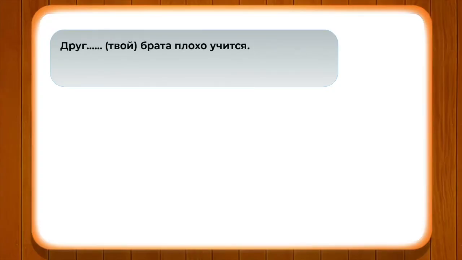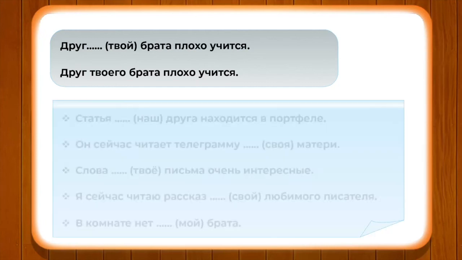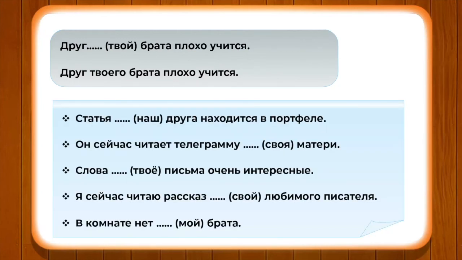With the help of this model, if you pay attention, the sentence is Друг твоего брата плохая учится. Accordingly, as per the gender, you can also change them as we have learned. Now, we shall go ahead and pay attention to a few more exercises. Let us pay attention to the model.